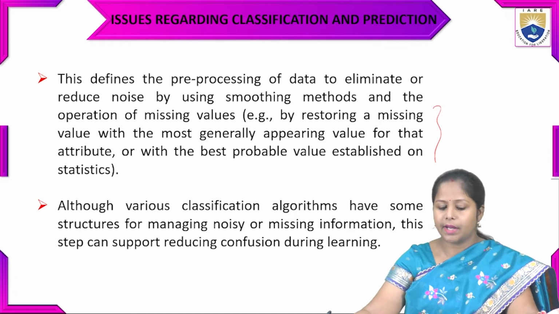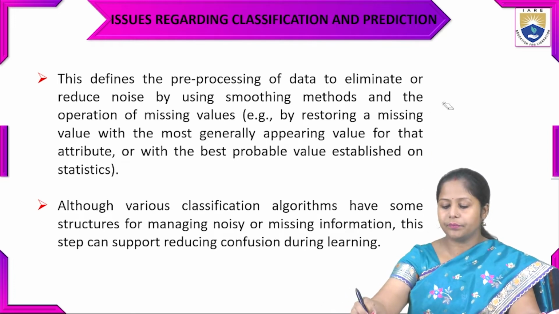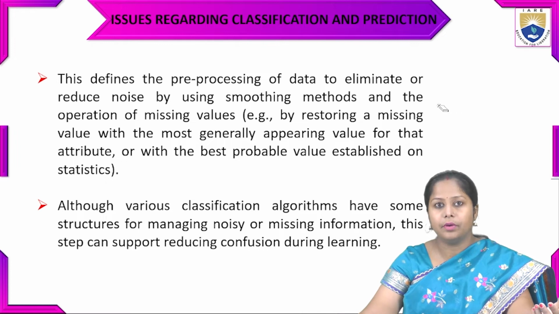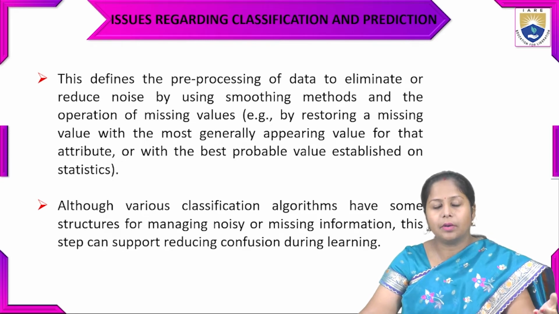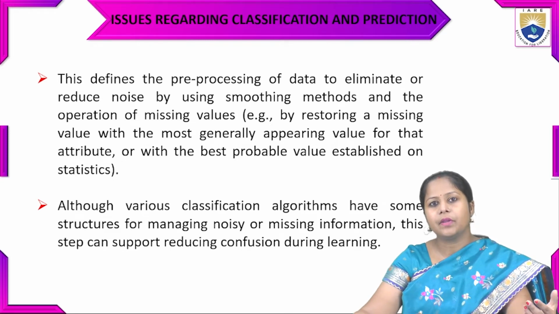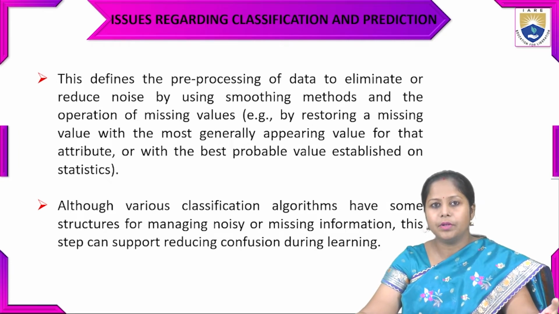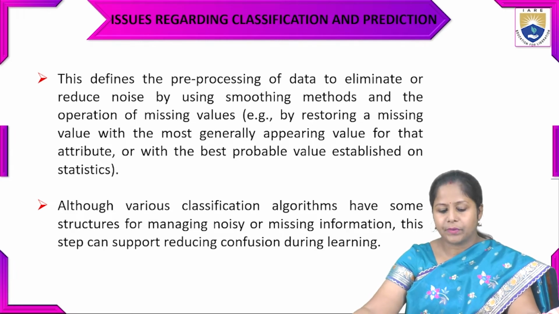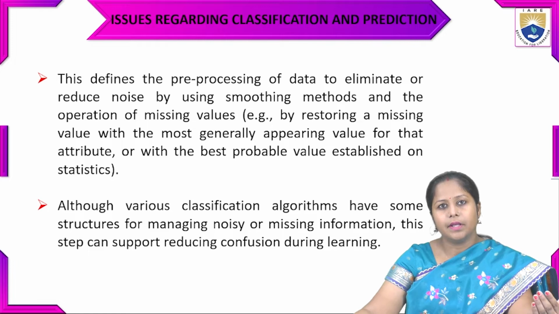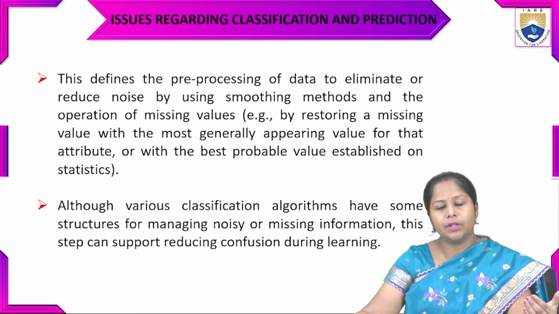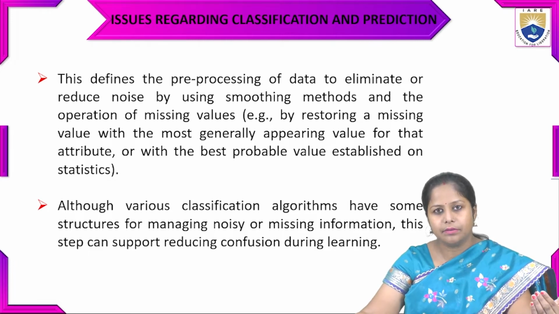For that we have to check the values: what is the average, and what is the most commonly occurring value, the mode of that particular data set. So we can replace the missing value with the mode. That will be the smoothing operation for that missing value.